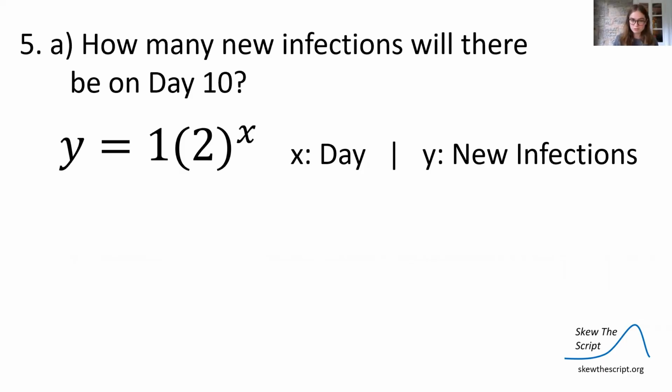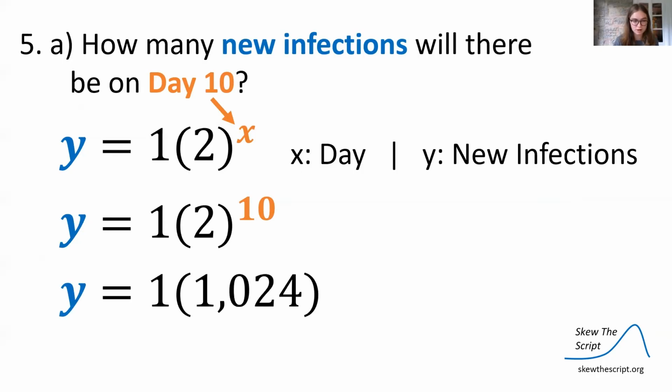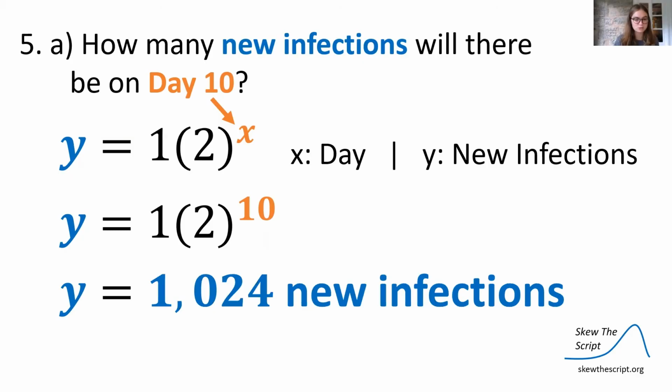So how many new infections will there be on day 10? Using our model, y is equal to 1 times 2 to the x. We can plug in 10 for x to find out y, the number of new infections. Y is equal to 1 times 2 to the 10th power. Using our calculator, we can see that 2 to the 10th power is 1,024. Y is equal to 1,024 on day 10. 10 days into the pandemic, there are 1,024 new infections per day.